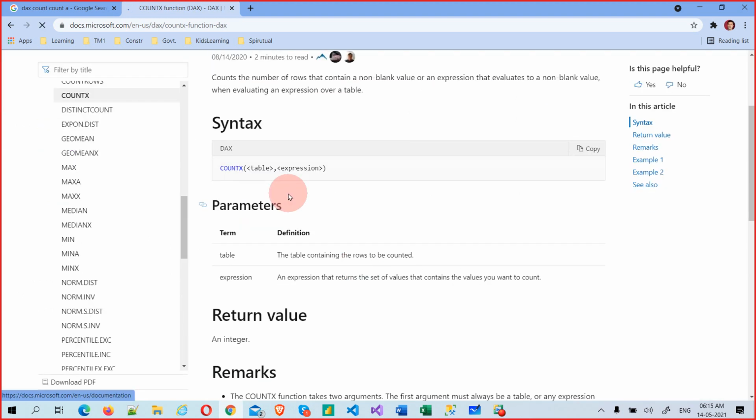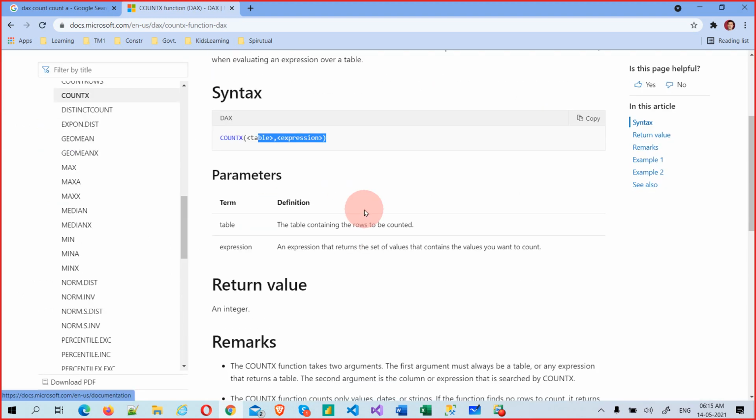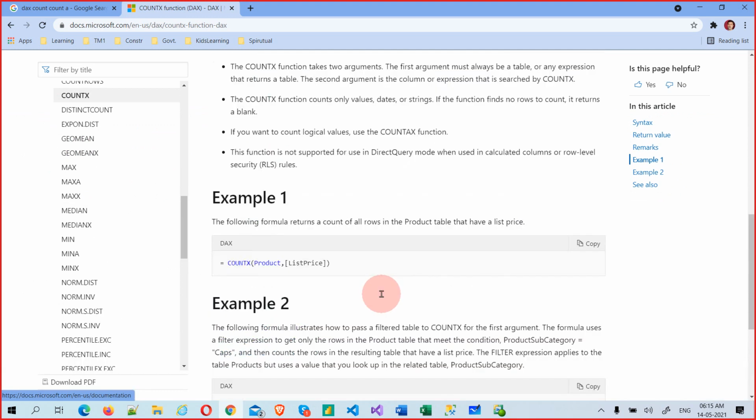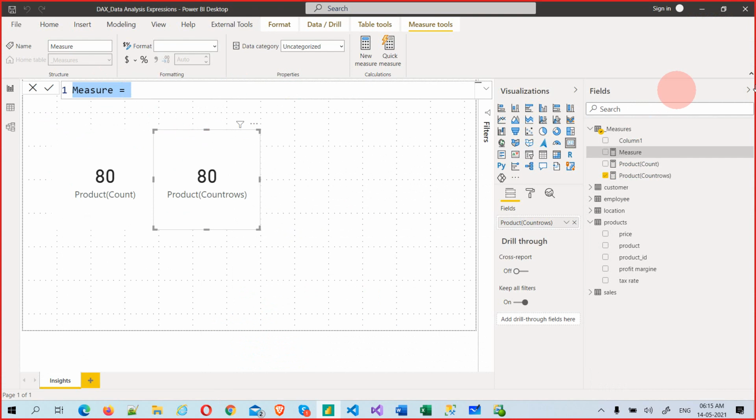Okay, the expression table with expression. If you want to do some expressions, something like this, it will simply give the list of price, sum of price, count of price. There is no difference. But if you put some expressions, like this equals something, that equals something else, then it matters. Now let's experiment. If you understand the simple ones, you will understand the complex one. That is the only intent.